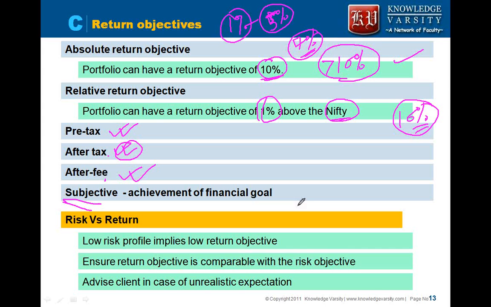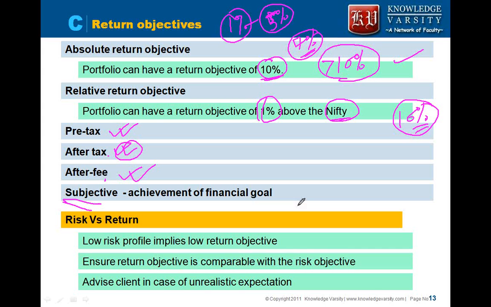Now, if you are specifying a return objective which is very high, and at the same time you say you don't want to take a risk more than Nifty, or you want to take a risk which is half of Nifty, and that person says I want a return greater than Nifty, will it be feasible? It will not be feasible.